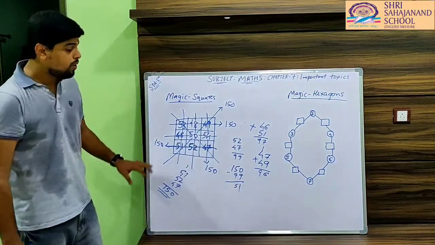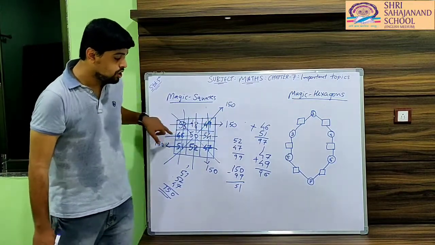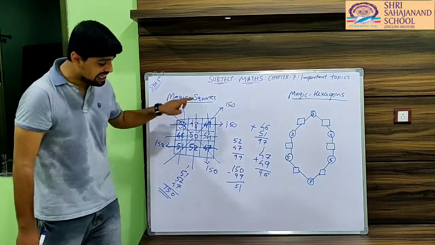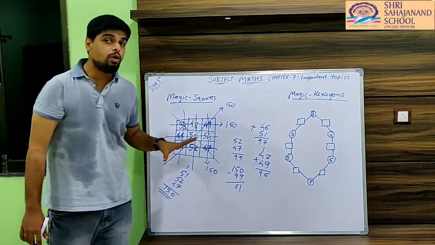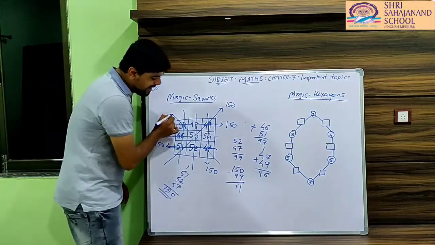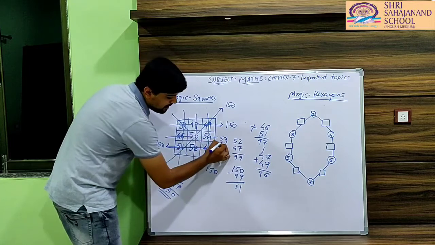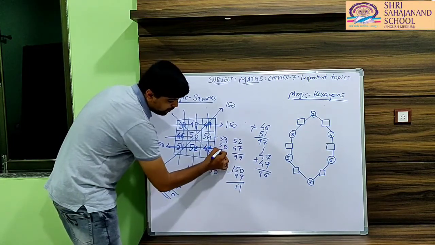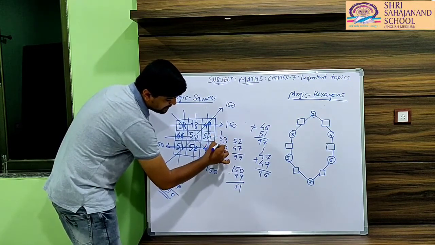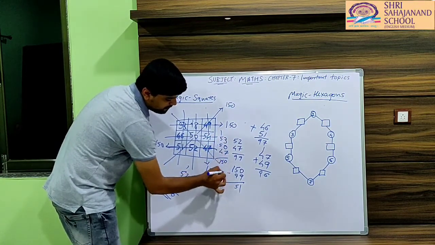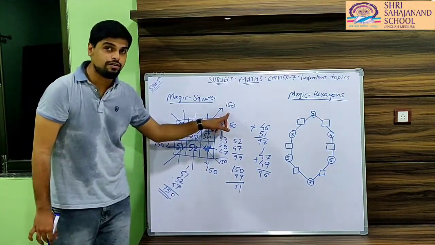54. So this is nothing but magic square, where the sum of each row, sum of each column and sum of each diagonal will be same, always same. We have forgot to add the values of diagonal. If we add 53 plus 50 plus 47, 3 plus 7, 10, carry 1, 6 plus 5, 11 plus 4, 150. As you can see, diagonal also have the same value as 150.